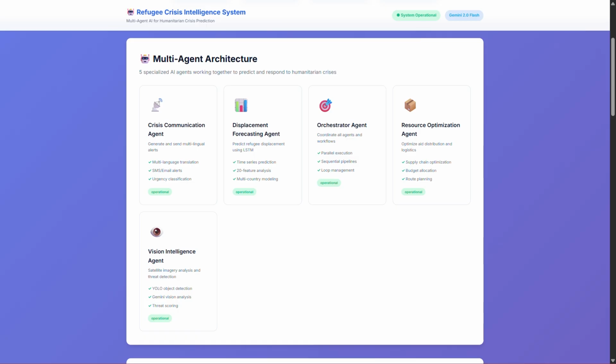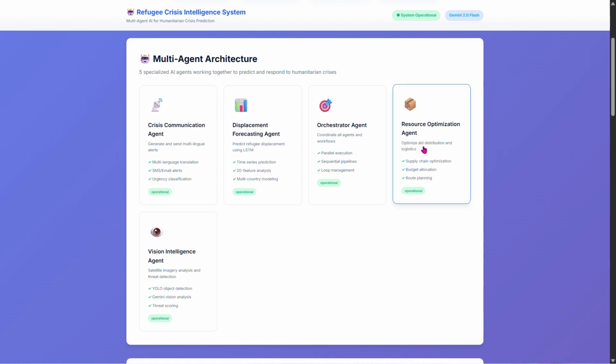So why use multiple agents instead of one big model? Because this problem requires different types of intelligence working together. Agent 1, Vision Intelligence. These agents analyze satellite imagery to spot early warning signs: refugee camps forming, infrastructure damage, military movements. It uses YOLO V8 for object detection and Gemini Vision for analysis. Agent 2, Displacement Forecasting. Once we have visual data, this agent predicts how many people will be displaced and when. It uses an LSTM neural network trained on historical UNHCR refugee data, conflict events, economic indicators, and climate patterns.